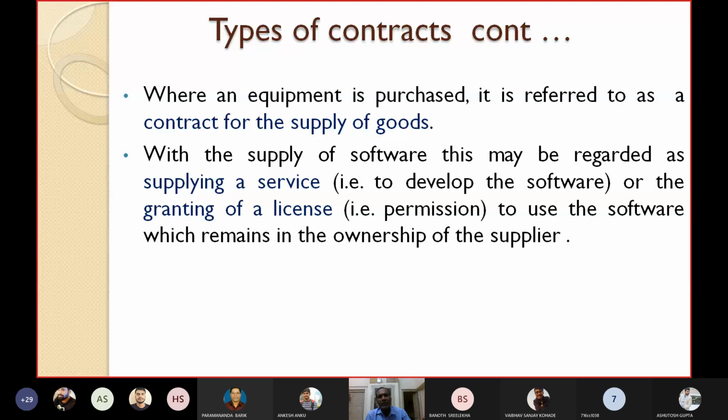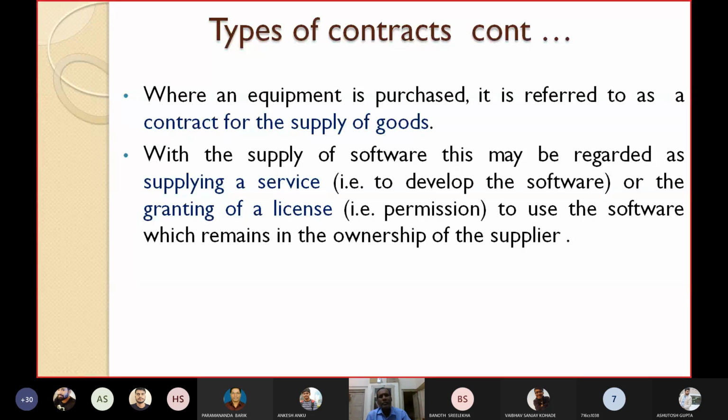Why is the granting of a license required? To use the software which remains in the ownership of the supplier. For Microsoft Office, etc., that we are using, the owner is Microsoft, and they have given us a license. They have granted us a license for, say, 1 year. For 1 year they are taking some 10 lakh rupees or so. Then every year that service is renewed, that license is renewed.